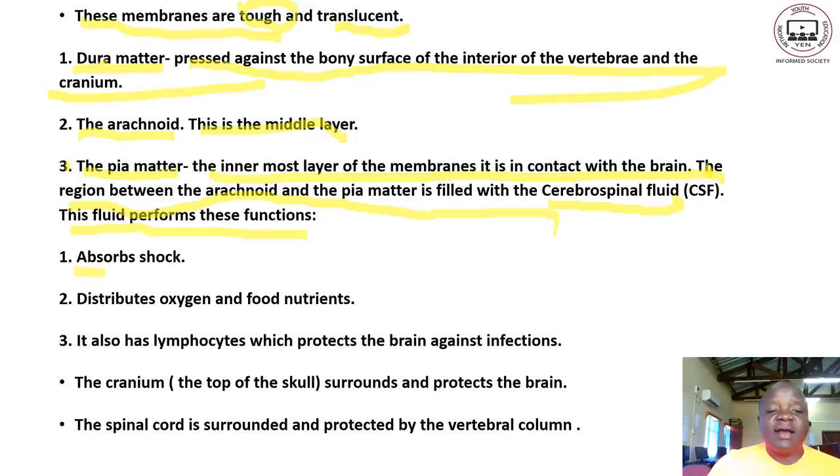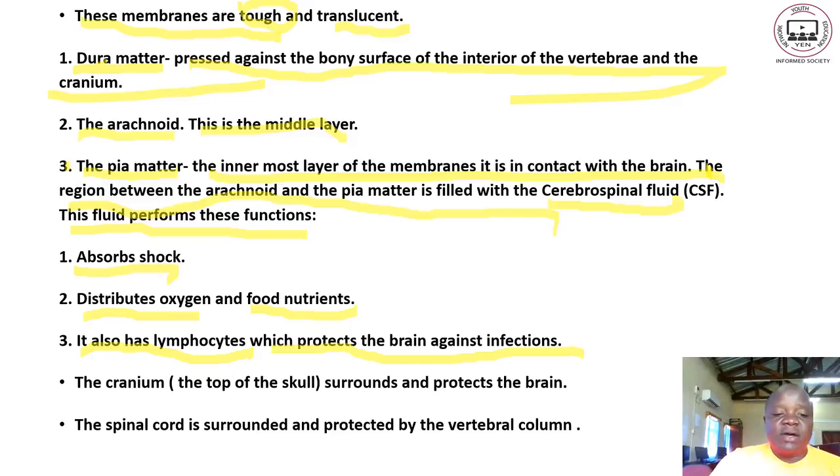Number one, it acts as a shock absorber, or absorbs shock in simple terms. Number two, it distributes oxygen and food nutrients. Number three, it also has lymphocytes which protect the brain against infection. Lymphocytes are types of white blood cells.